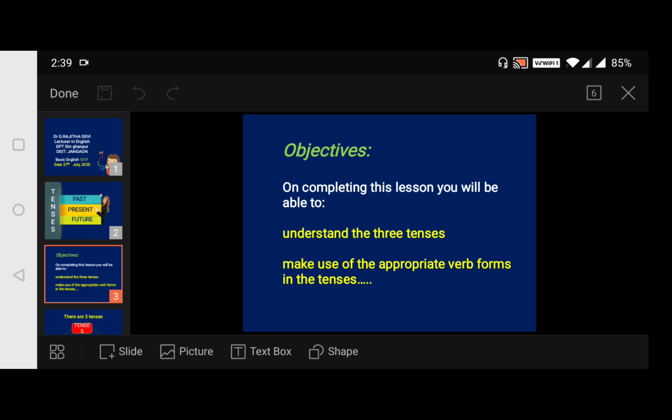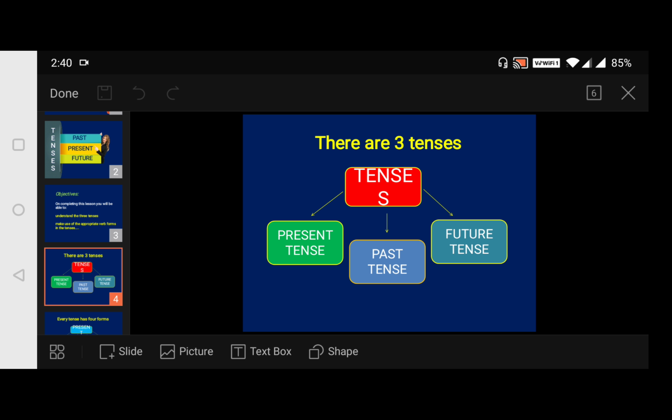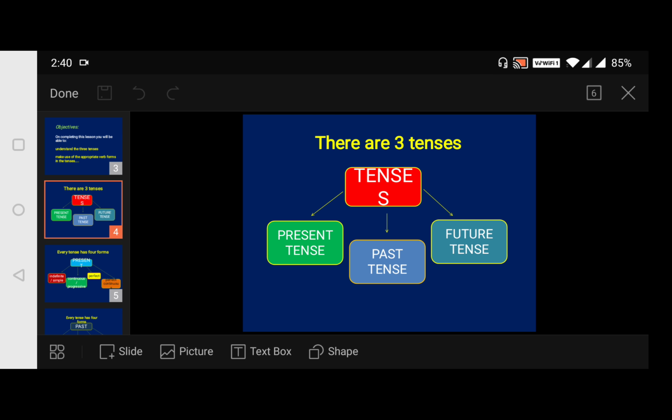First we shall discuss the objectives. On completing this lesson, you will be able to understand the three tenses and make use of the appropriate verb forms in the tenses. Moving to our next slide. Now there are three tenses. How many tenses are there? Three tenses. Present tense, past tense and future tense. Moving to our next slide.